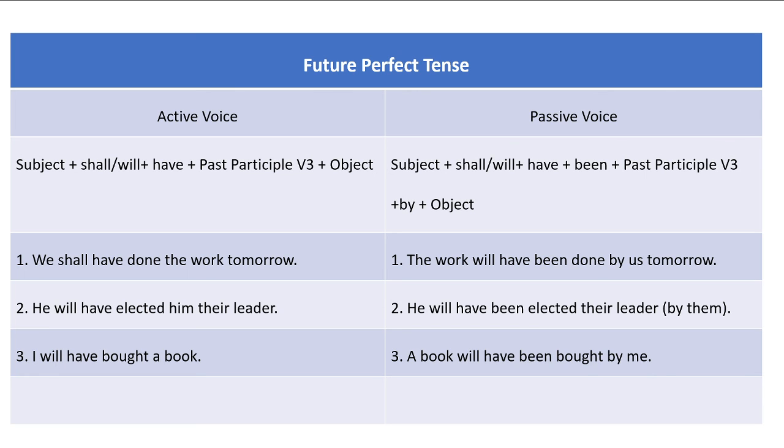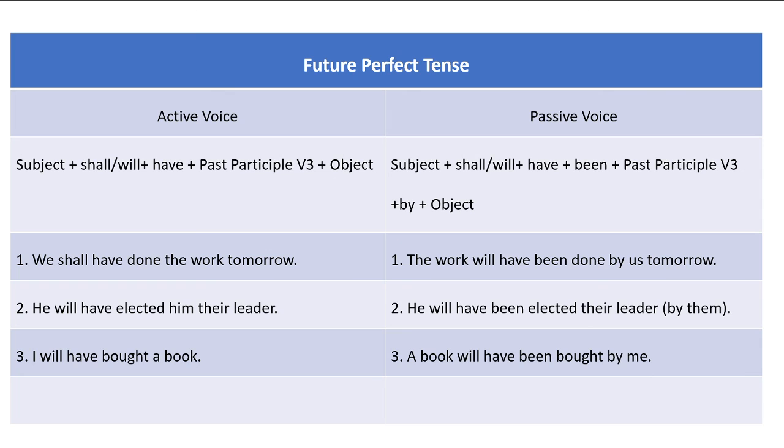The work will have been. Then it is followed by the past participle of the main verb, that is done. Then by is written. After that we is converted into us, which is the passive form of the personal pronoun. Then at the end of the sentence tomorrow will be written. So our answer will be: the work will have been done by us tomorrow.